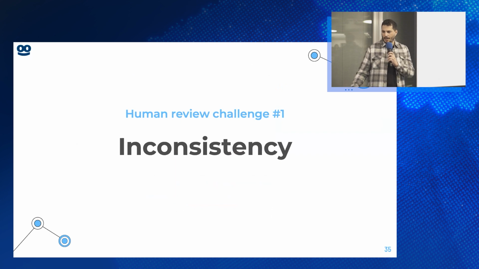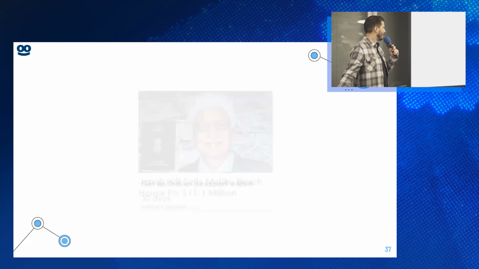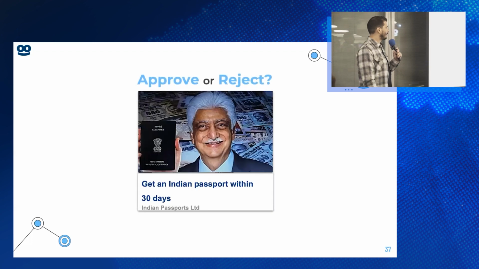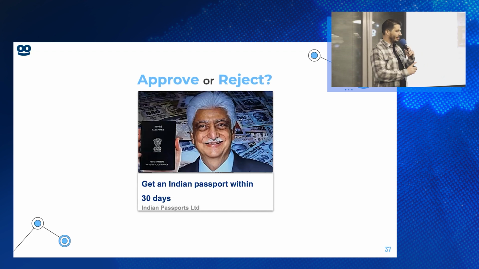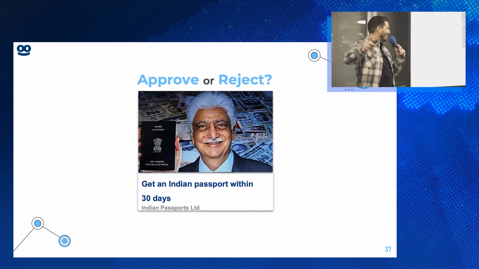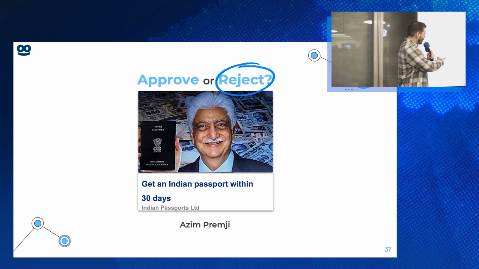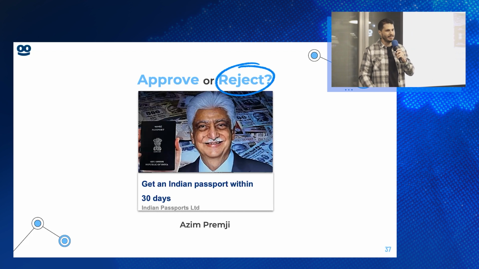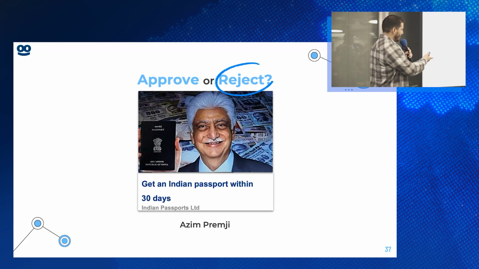Okay, challenge number two, policy rule: celebrities cannot advertise products unless they are getting paid for it. Okay, second example. Would you approve or reject? Who would approve it? Who would reject it? I think you got some tips. Anyway, he is a celebrity. I think the policy rule might have tipped you off. His name is Azim Premji, and he is one of the most famous Indian businessmen in India. The thing is that he probably doesn't get paid for doing this advertisement.